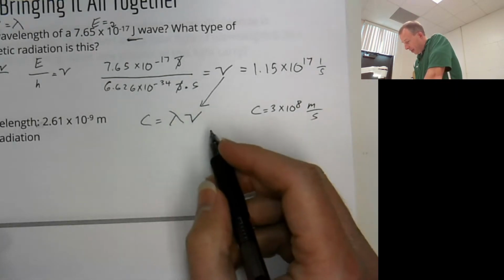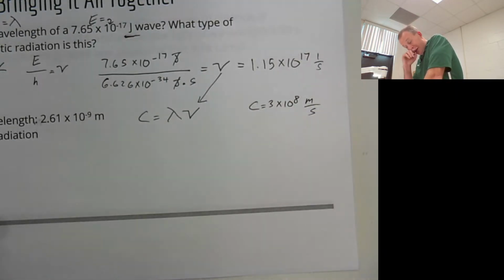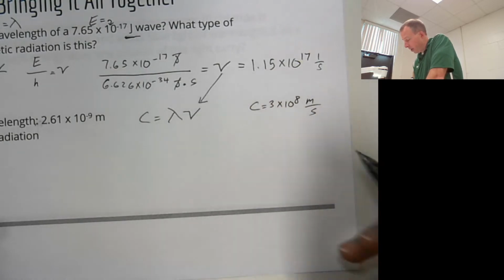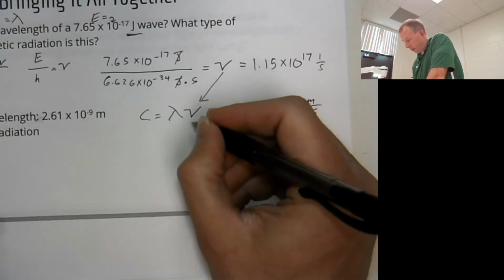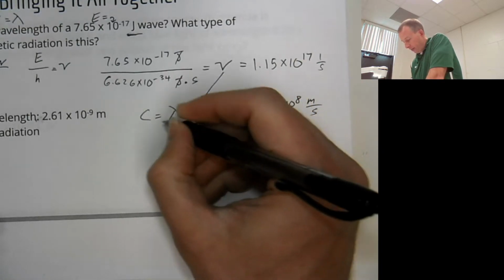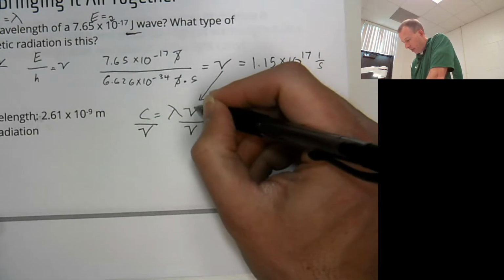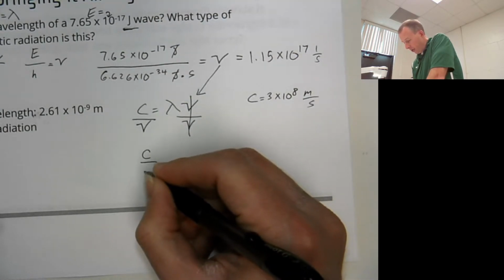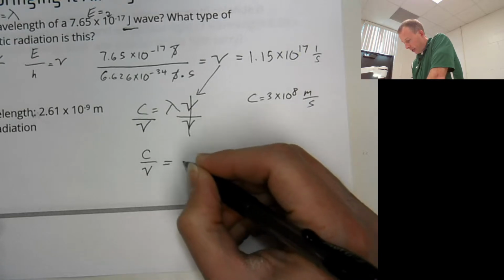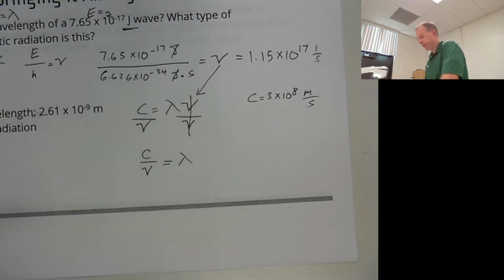But anyway, you're going to solve for wavelength, and you know frequency. So we want wavelength by itself. That means we're going to divide both sides by frequency, and we are going to be left with C over frequency is equal to wavelength.